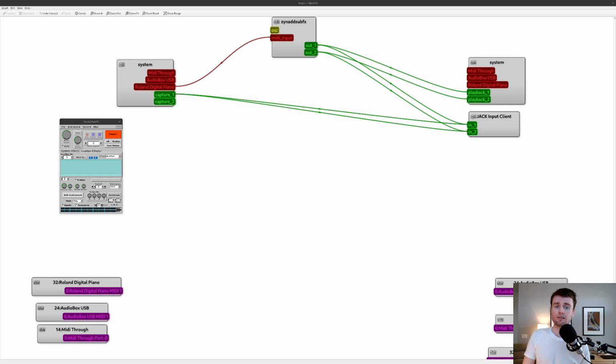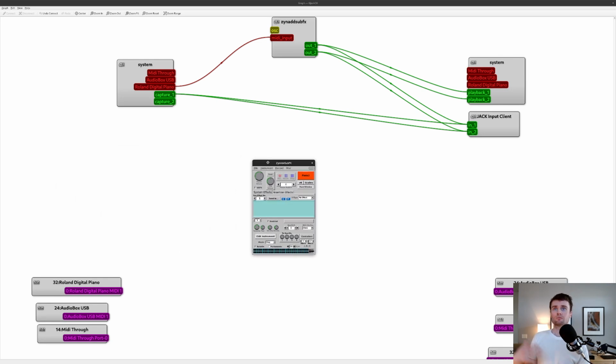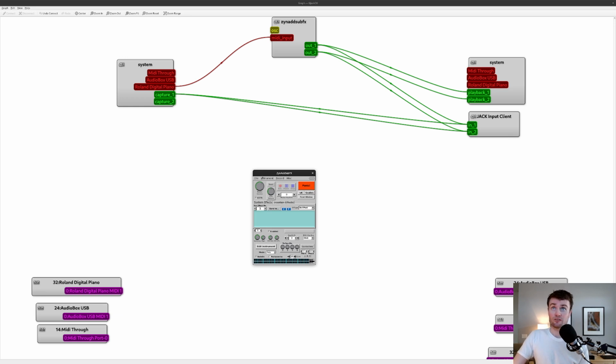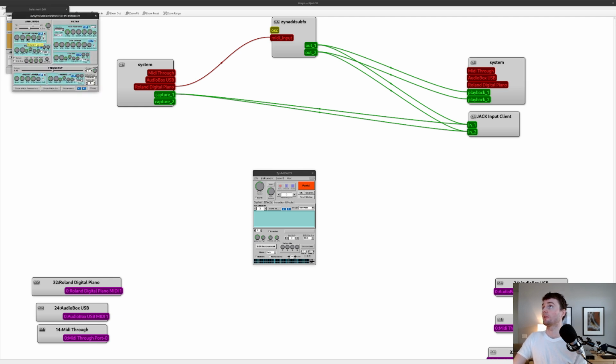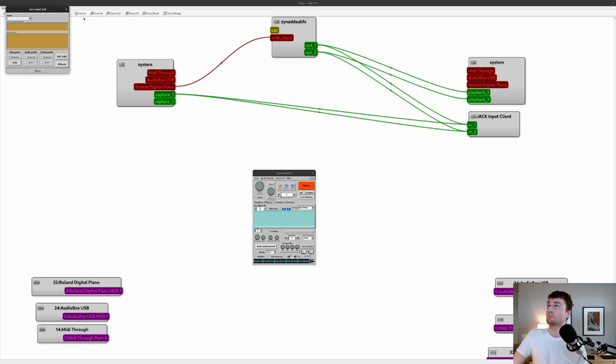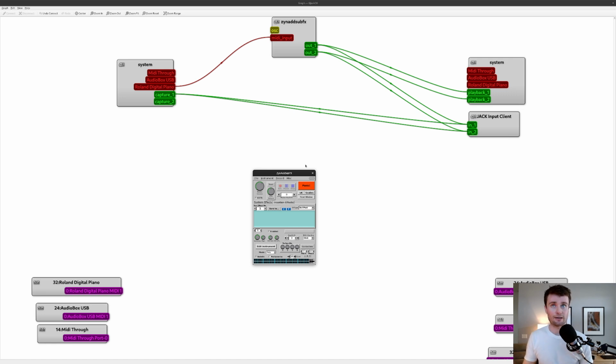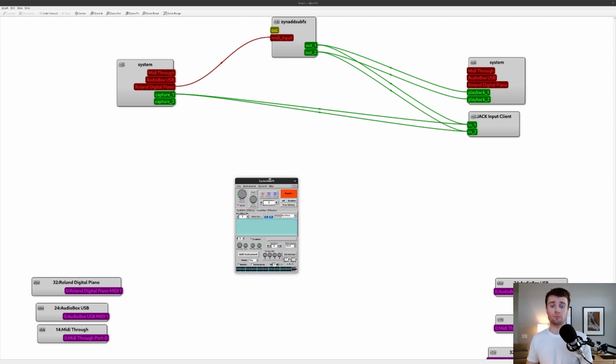ZynAddSubFX is a synthesizer, and I'm just using it in a very basic format. In fact, I just took the main instrument and reduced our sustain value to exactly 100. So actually, my keyboard is playing a pure sine wave. We can do a lot more with that. We're not going to get into that so much right now, but anyway, this is the synthesizer that is creating the sound for my keyboard, and once I launch that application, it shows up here in the QJackCtl graph.